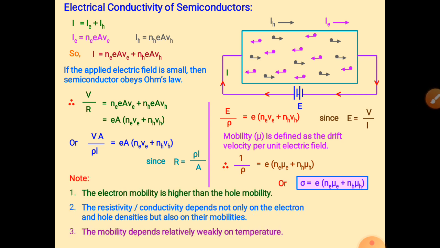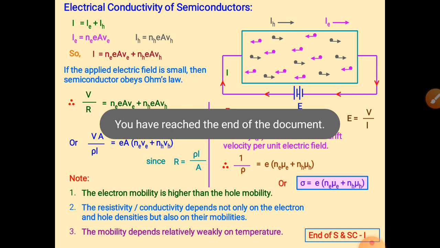Here the electron mobility is higher than the hole mobility. Why? Because the electron is actual, but the hole is not actual. A hole is a concept. That's why the resistivity and conductivity depend not only on the electron and hole density but also on their mobilities, and the mobility depends relatively weakly on temperature. Okay, so that's it for today.